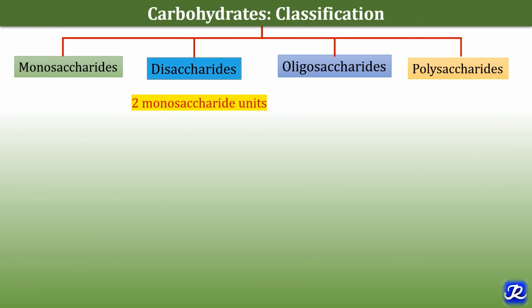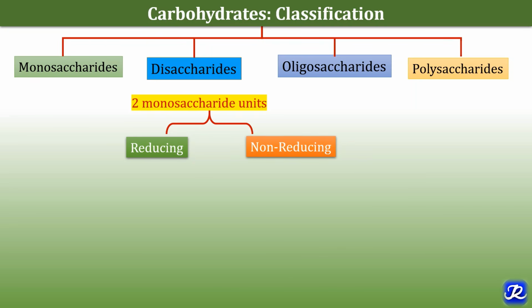Disaccharides contain 2 monosaccharide units, and these 2 monosaccharide units are linked together by a glycosidic bond. Disaccharides are crystalline, water soluble and sweet to taste. They are further subclassified on the basis of presence or absence of a free reducing group. So the disaccharides are classified as reducing disaccharides or non-reducing disaccharides.